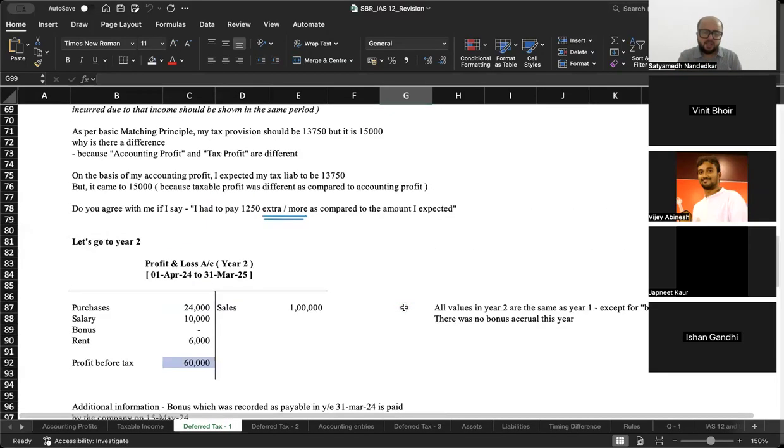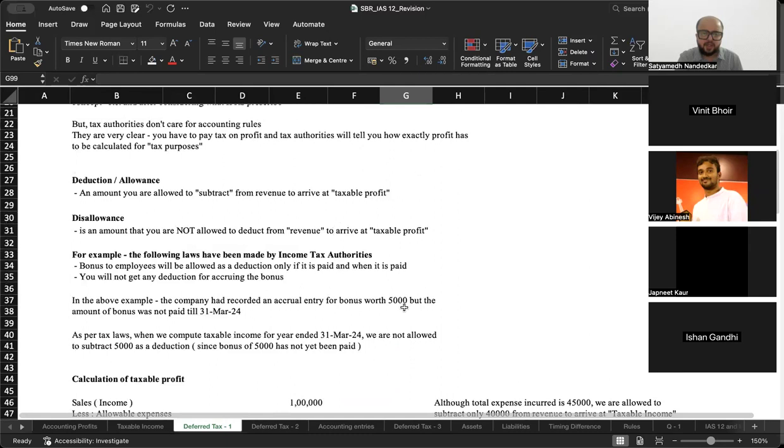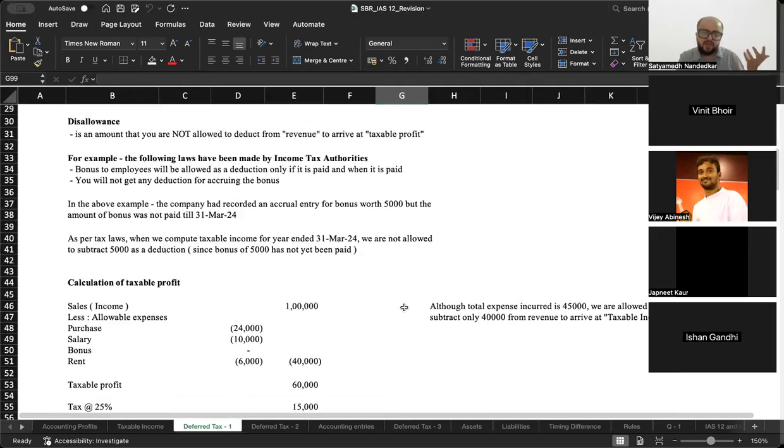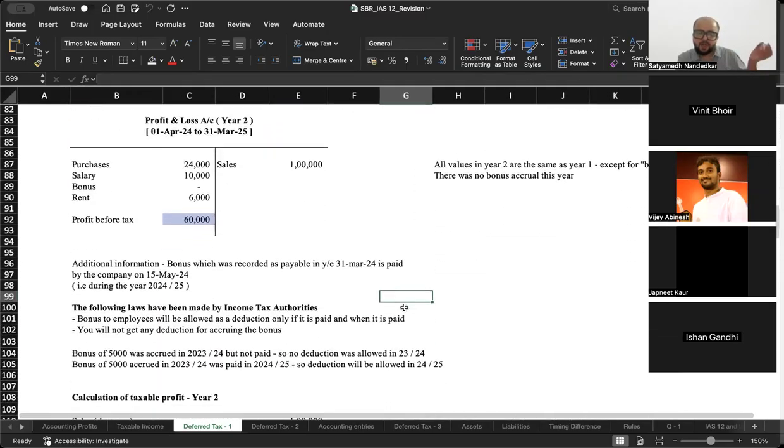Okay. Now, in the last year, in the year 23-24, I recorded an entry bonus expense account debit to bonus payable, but I never paid it. When we came to the year 24-25, that is when the actual bonus payment happened. I calculated the performance of the employees, I checked that, and then I decided to pay the bonus to these employees. मैंने कितना पे किया? 5,000. I had booked a provision. I paid the bonus immediately.